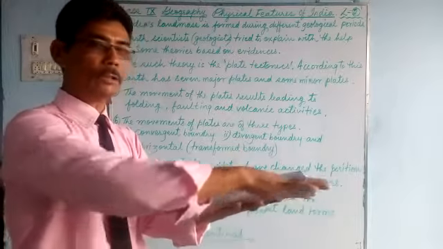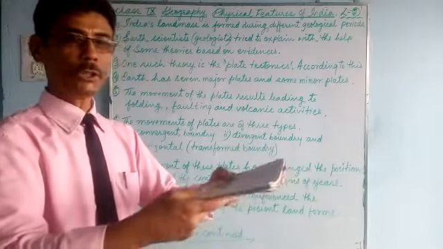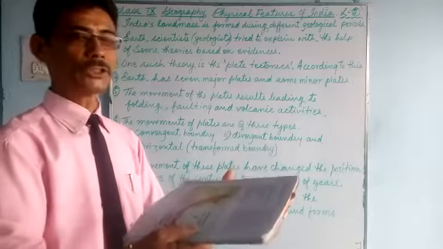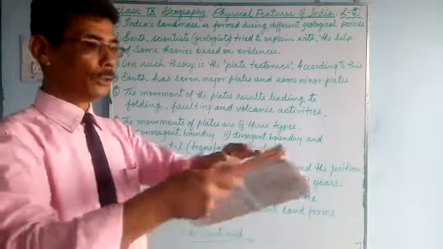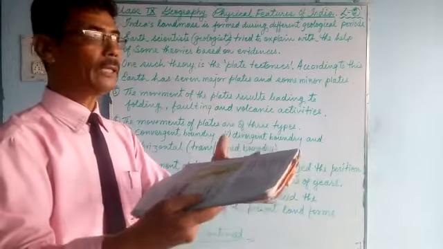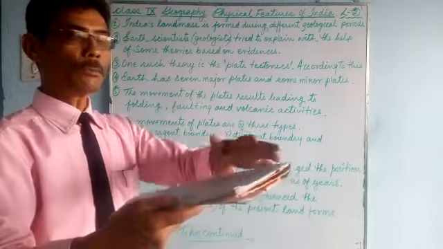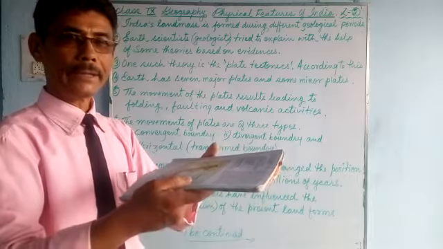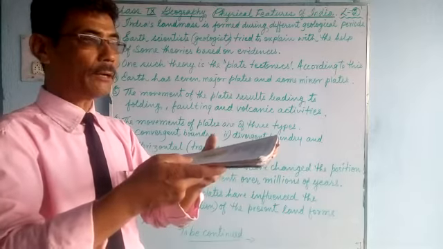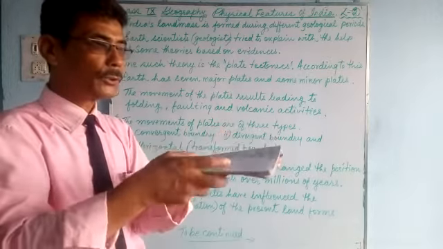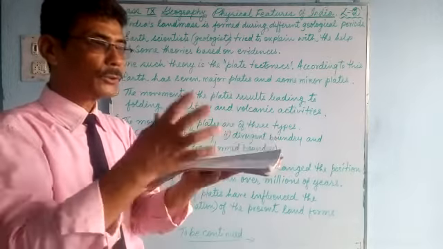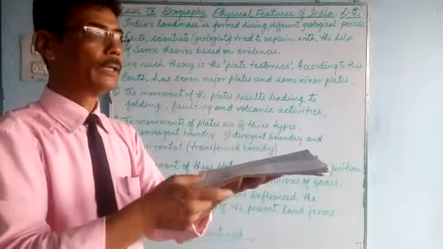First it was a single plate. When the earth was in a molten state, it was liquid. As millions of years passed, the outer portion became hard. As it became cold, it shrank, and folding and faulting took place. But it was a solid, hard ball.